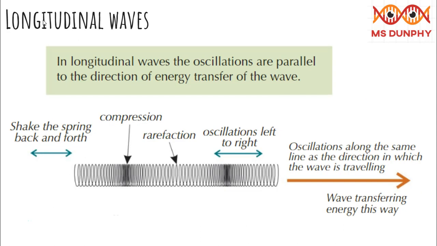Longitudinal waves have oscillations along the same line as they travel. They have areas of compression, in which the particles are bunched together, and areas of rarefaction, in which the particles are spread out. In longitudinal waves, the oscillations are parallel to the direction of energy transfer of the wave. Examples of longitudinal waves include sound waves and a spring when you push the end.